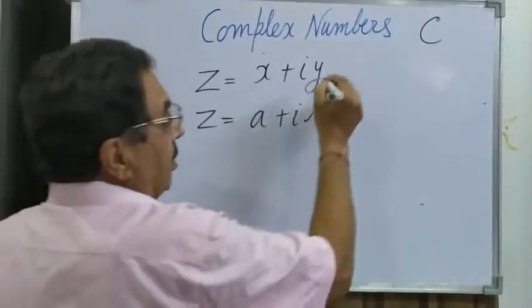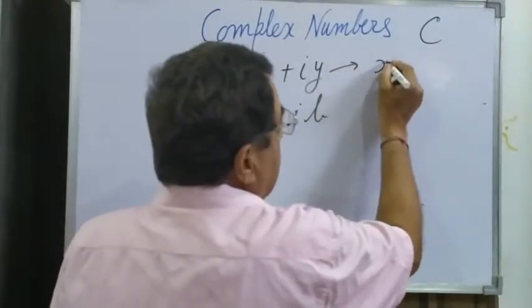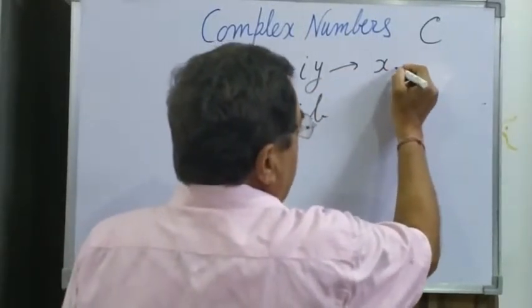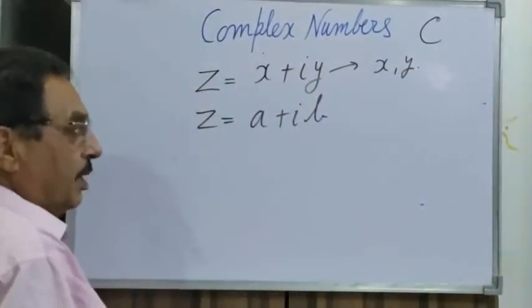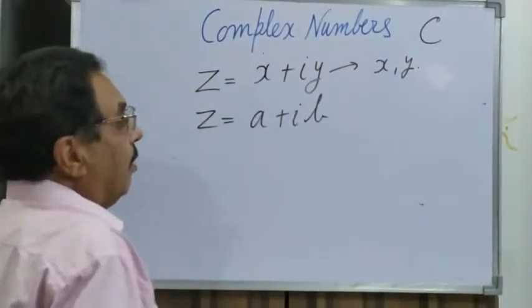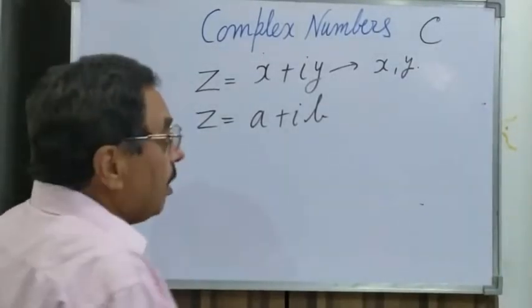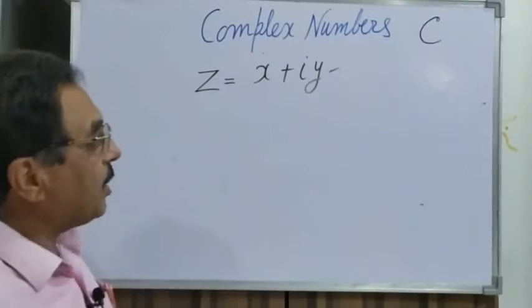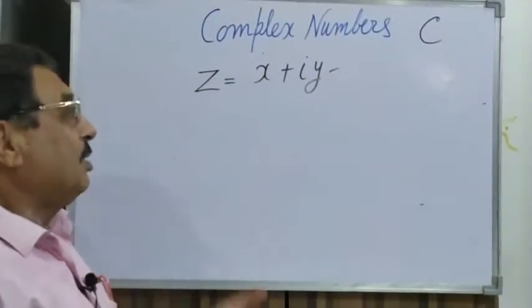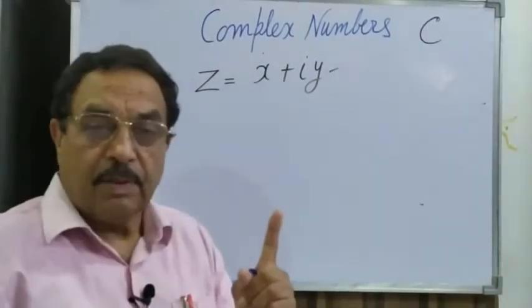Listen, x and y are real numbers, and iota is there with y. Okay. Now what I am saying, z is equal to x plus iota y. This is a complex number, an imaginary number.